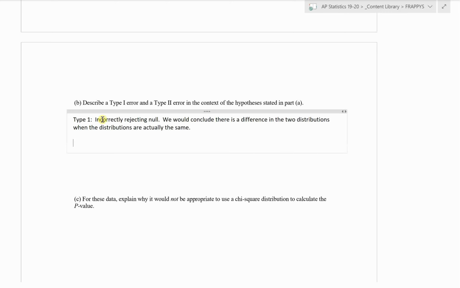Okay. Type 2 is incorrectly failing to reject the null. So type 2 would be incorrectly failing to reject the null. That means that we would not reject the null when in fact it is false.